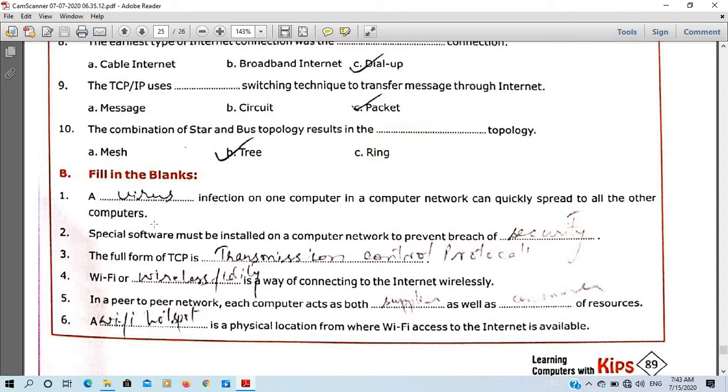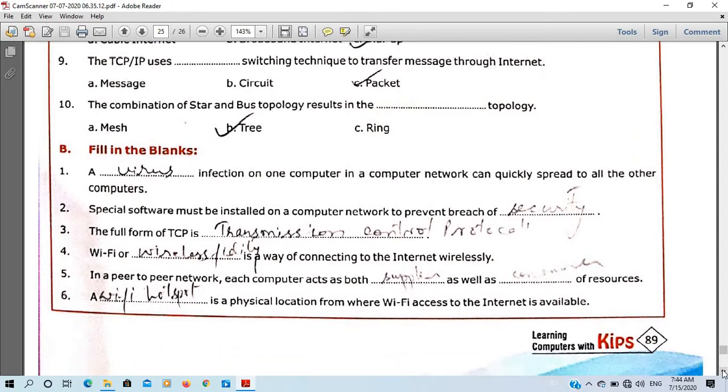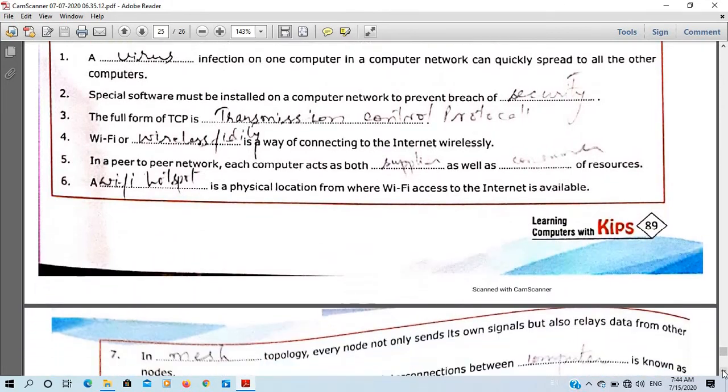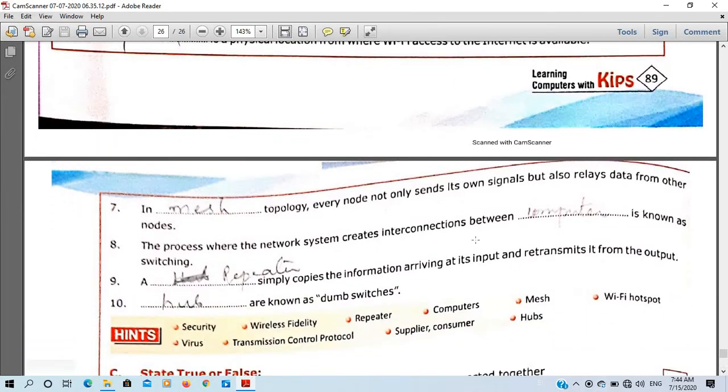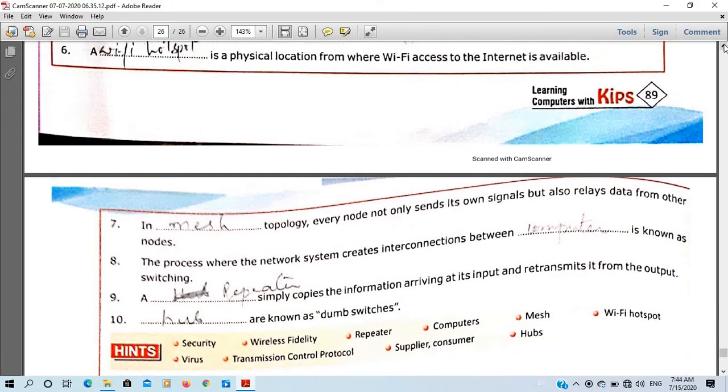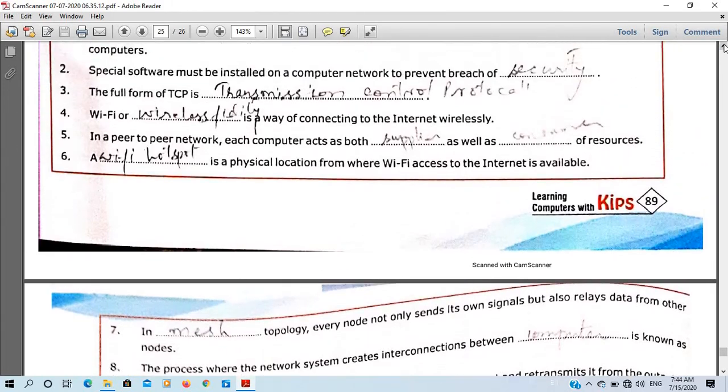Okay, so a special software must be installed on a computer network to prevent breach of security. The options were given below. I have searched from there, you can see. Okay, security. Then next one, the full form of TCP is Transmission Control Protocol. What is the full form of Wi-Fi? It is Wireless Fidelity, a way of connecting to the internet wirelessly.